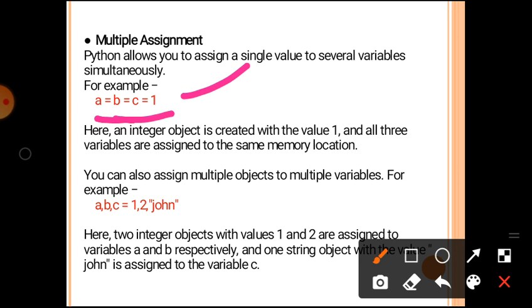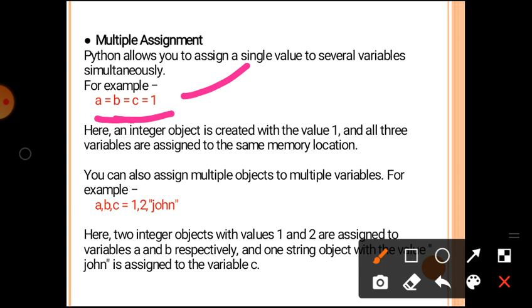You can also assign multiple objects to multiple variables, for example a, b, c = 1, 2, "John".